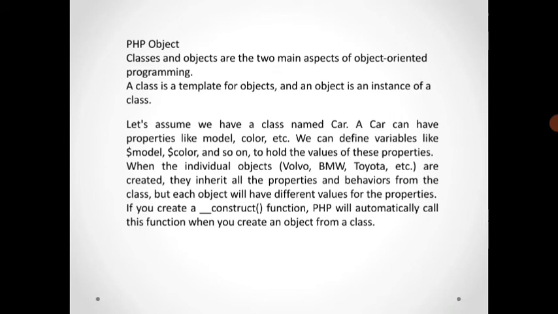Then PHP object. Classes and objects are the two main aspects of object-oriented programming. A class is a template for objects, and an object is an instance of a class. A new class named Car. A car has properties like model, color, etc. The individual objects are called Volvo, BMW, Toyota, and so on. They inherit all the properties and behavior from the class. To create a constructor function, PHP will automatically call the function to create an object from a class.